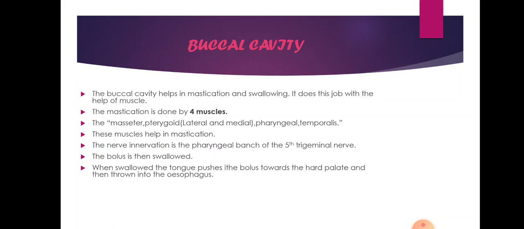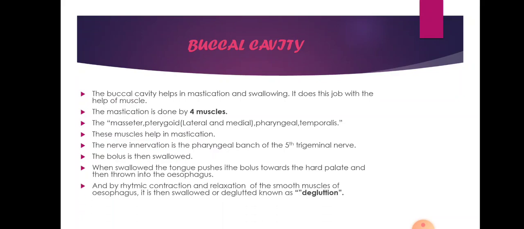As it reaches the pharynx, the common passage for both food and air, the trachea, that is the windpipe or air tube, and the esophagus, the food pipe, are present. The opening of the trachea is called the glottis.